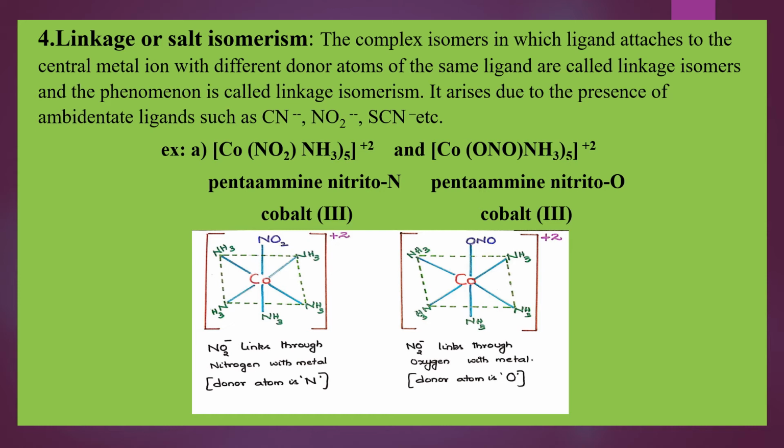So look at the diagram given below. It will be easy for you to understand. NO2 is linked to cobalt in the first complex through nitrogen, and NO2 is linked to cobalt through oxygen in the second complex. So such isomers, we call them as linkage or salt isomers. Understood, students?